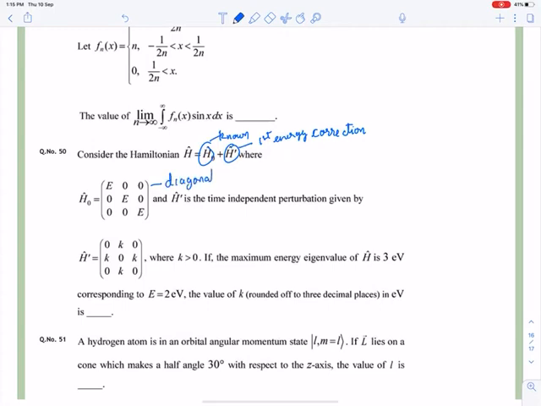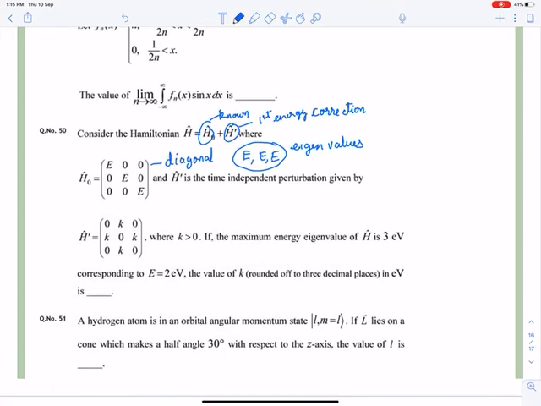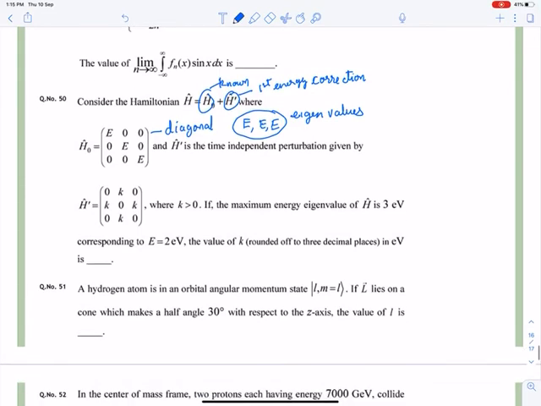So the eigenvalues of the diagonal matrix are given as E, E, E. So these are your eigenvalues. Now you have to calculate the eigenvalues of H bar. Now this is your first correction energy.